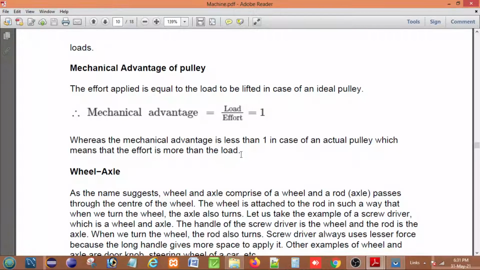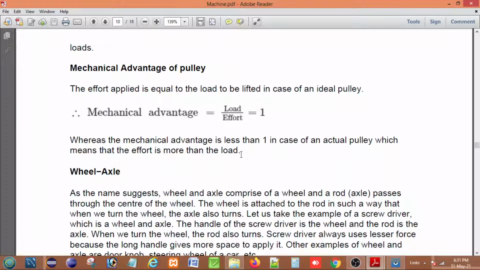A fixed pulley is used only to change the direction of the effort to be applied. That is very much important. I again repeat, a fixed pulley is used to change the direction of effort to be applied. That is, with its use, the effort can be applied in a more convenient direction.